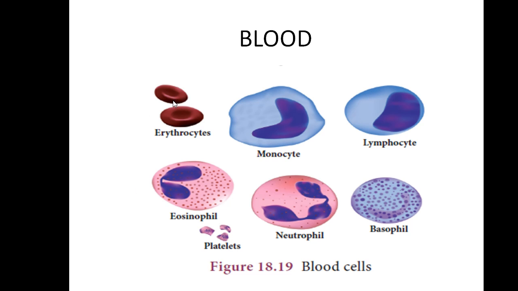So this is the RBC cell, round or biconcave in shape. It does not have any nucleus, but it consists of a respiratory pigment, so that it is able to transport oxygen from one place to another place.